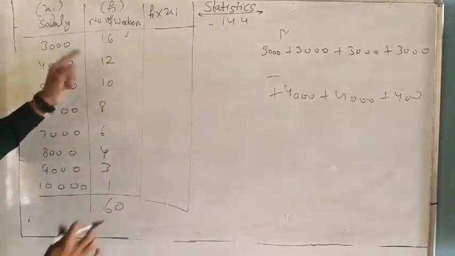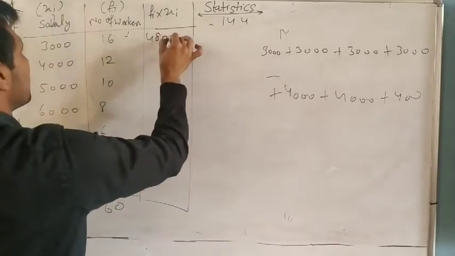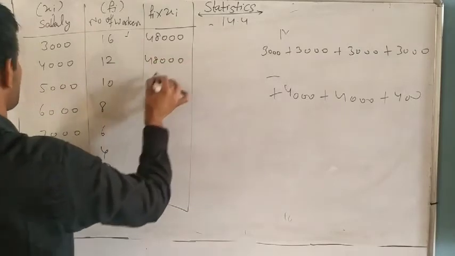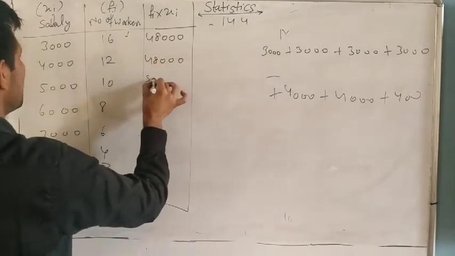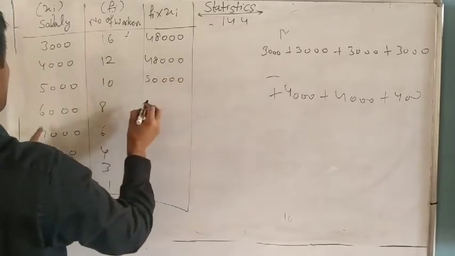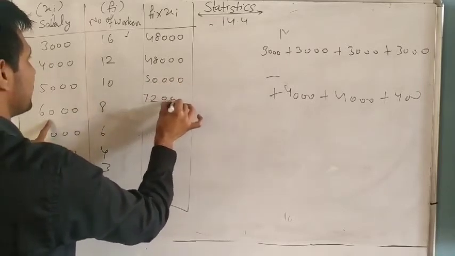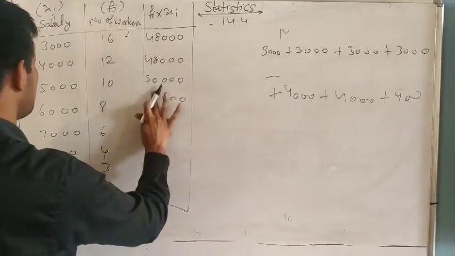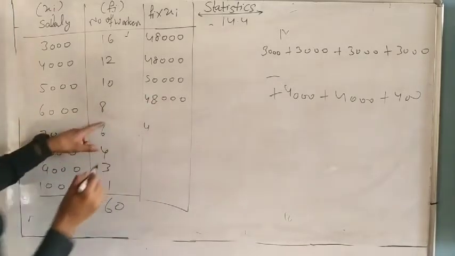So multiply it. So it means 40. Now it is very easy. Now 48,000, it is 50,000, it is 72,000, it is 48. Sorry, 8 into 6, 48.